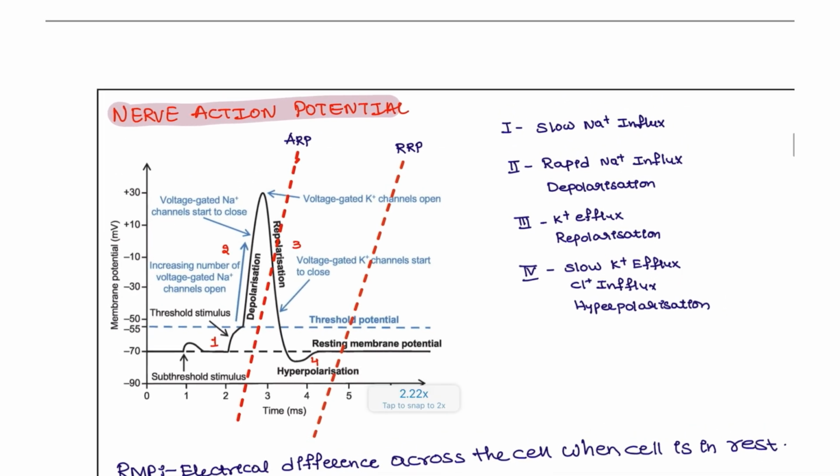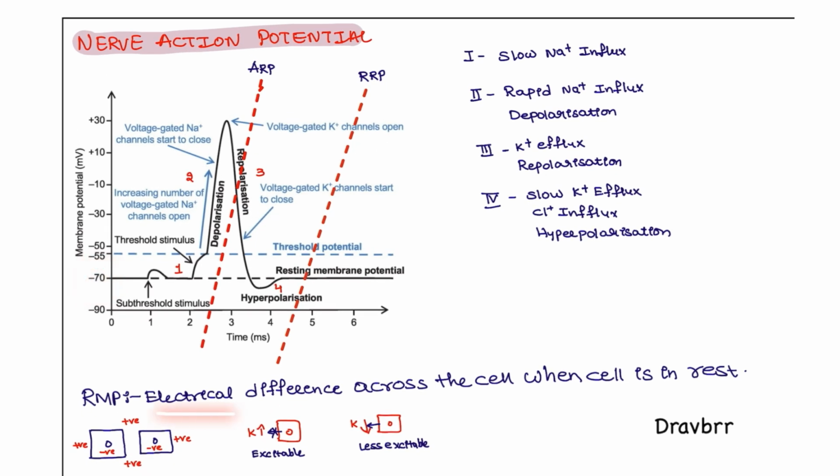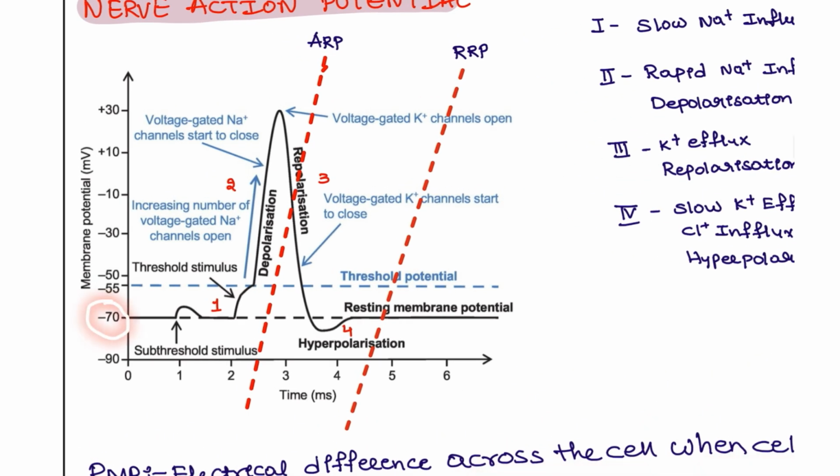Next, coming to the nerve action potential. There are phases here. This question has been asked compulsorily in the last 2 years, so we have to understand it. First, this is the resting membrane potential. What is the resting membrane potential? It is the electrical difference across the cell when the cell is in the resting position.